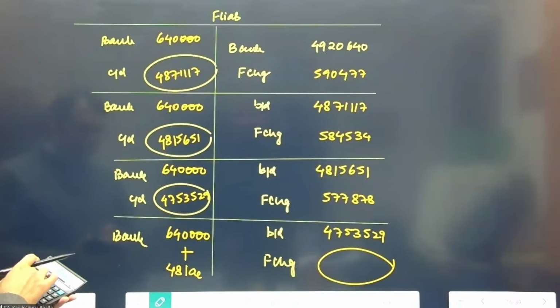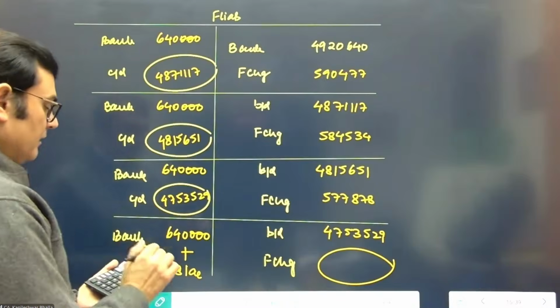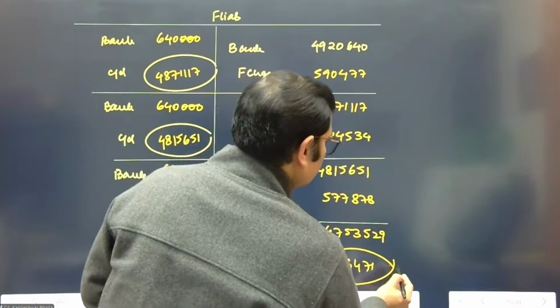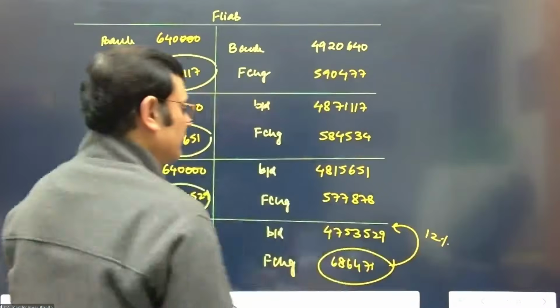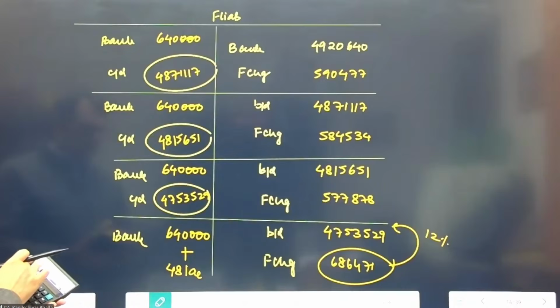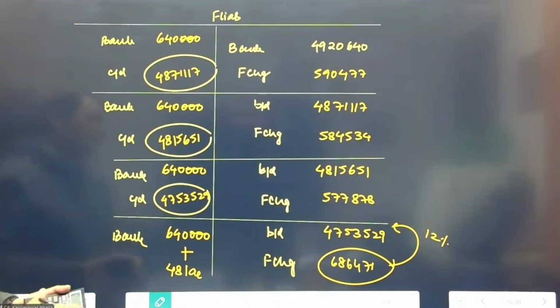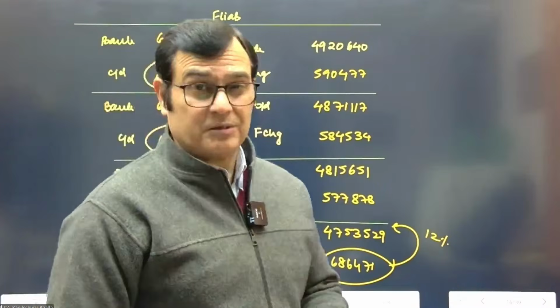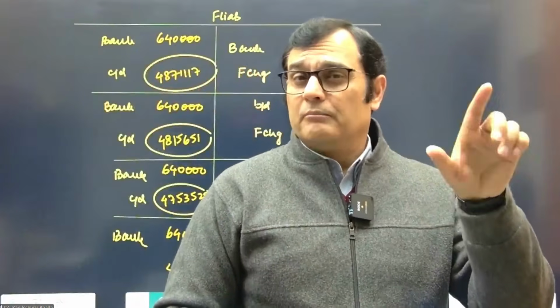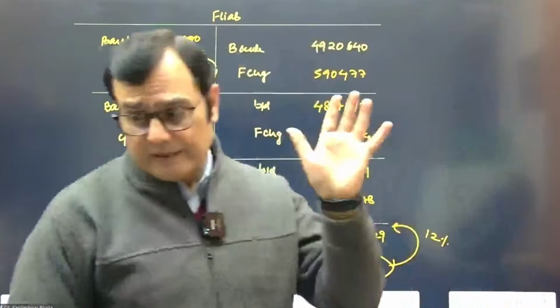Now let's take the interest as a balancing figure. This is coming to 686,471. Just see if this approximately is coming to 12% on the opening. I think it's not matching because of the factors given in the question. There seems to be some difference. Anyway, I think the present value factors may have a little misprint here and there. Anyway, this is how the ledger will get closed. There could be a little discrepancy on the calculation.